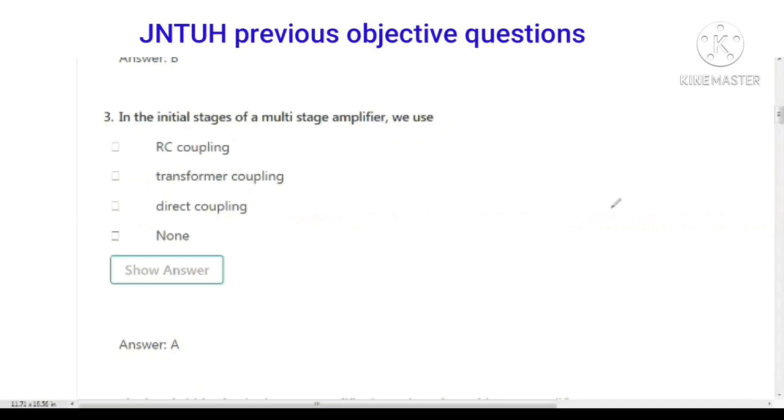Next question, in the initial stages of a multi-stage amplifier we use. In the initial stages we use RC coupling, and in the final stage of a multi-stage amplifier we use transformer coupling. So the answer is RC coupling.